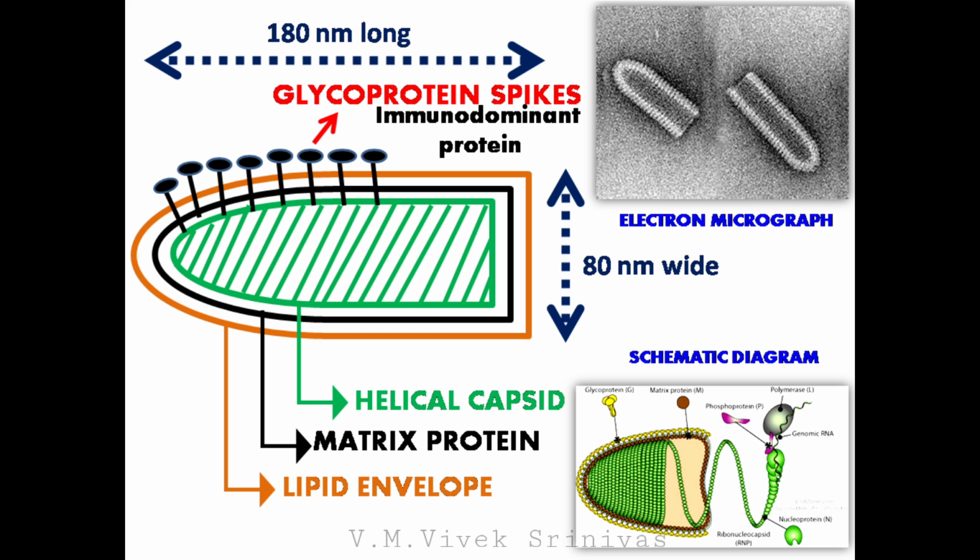The illustration shows the viral morphology in detail. The virus possesses a helical capsid, with the matrix protein over it, and is enveloped. The entire virus structure is about 180 nanometers in size, studded all around with glycoprotein spikes. Among all, the glycoprotein spike is the immunodominant protein, which plays a major role in antigenicity.